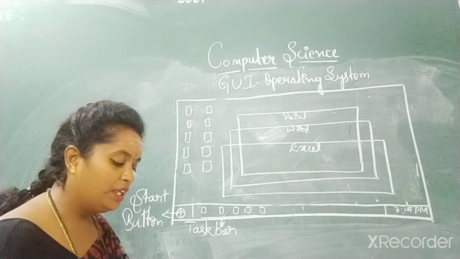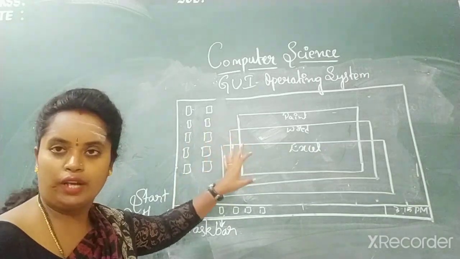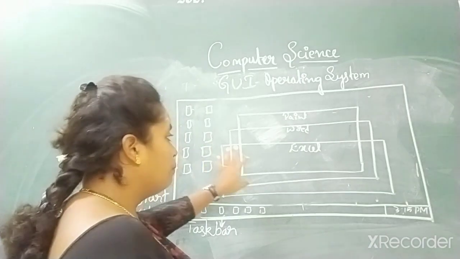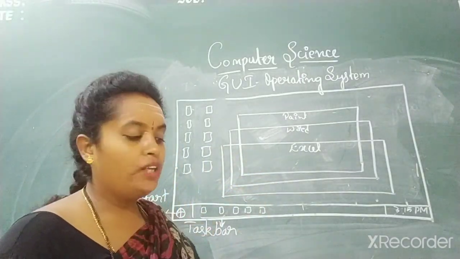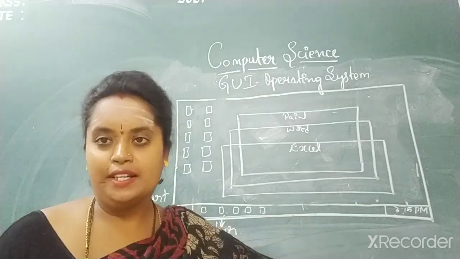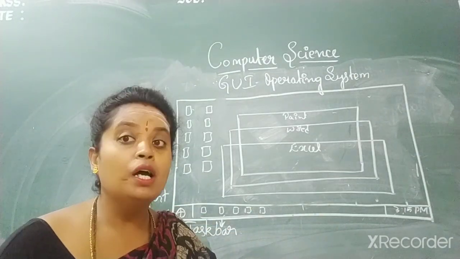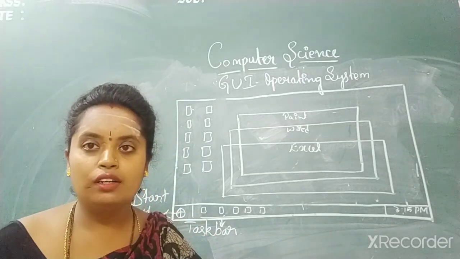You can open multiple program windows to work. For example, you can open 3 or 4, n number of them you can open. But you can work only in a single window. Remember that, children. You can open all the textbooks at a time. Yes or no? But you cannot read all the textbooks at a time. Can you do it?